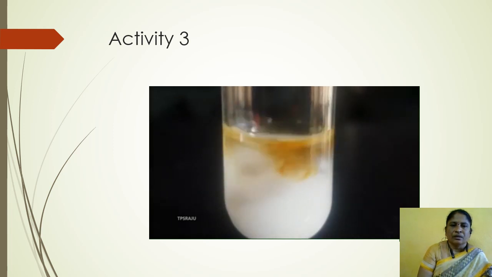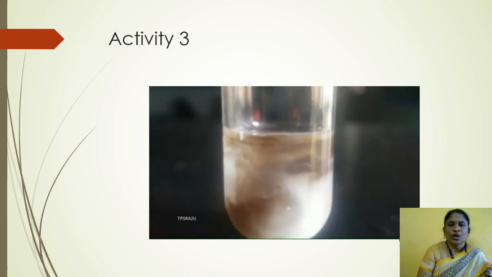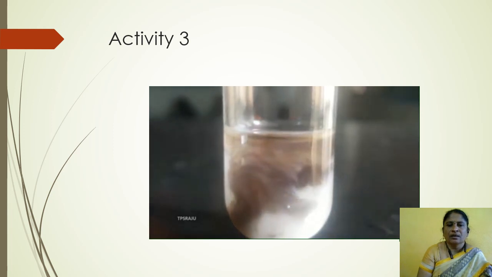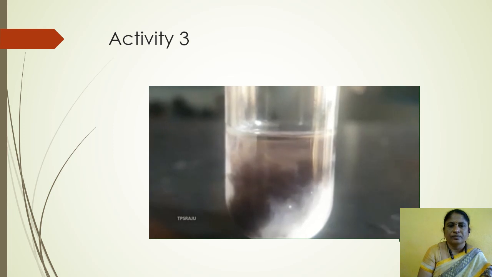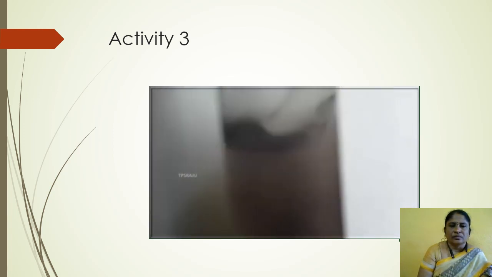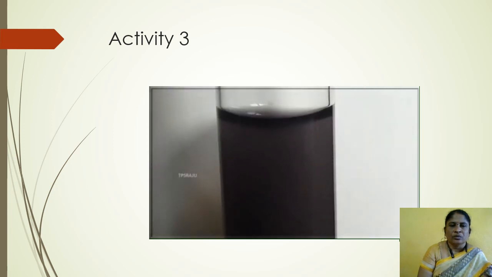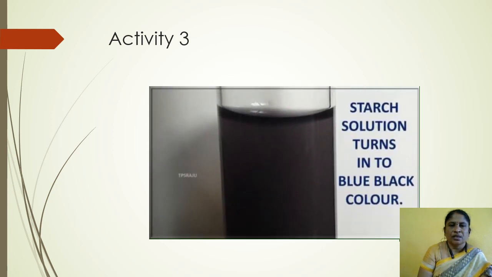The starch solution slowly changes color to blue or black. Now the solution has changed color. Starch solution turns into blue-black color. It indicates starch.